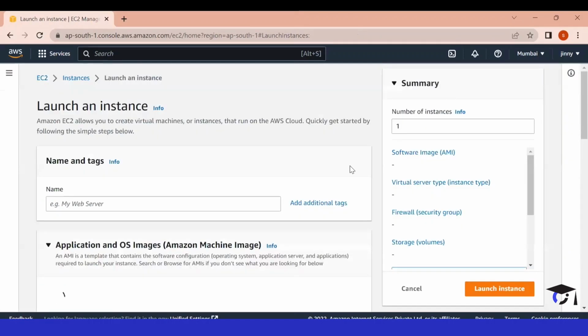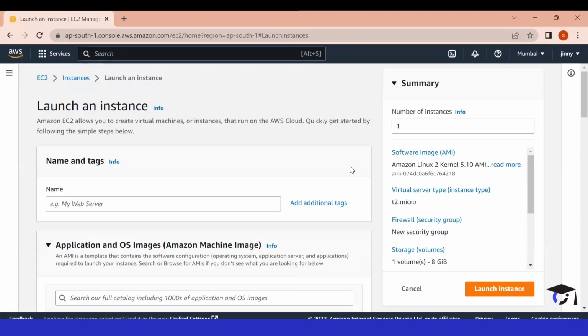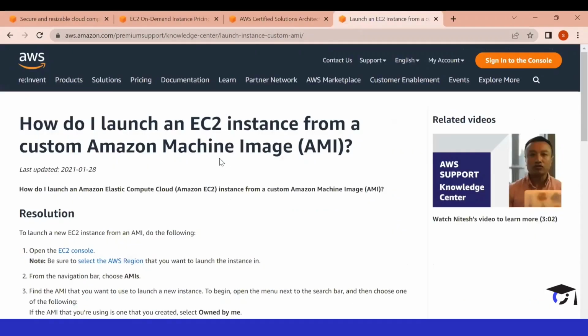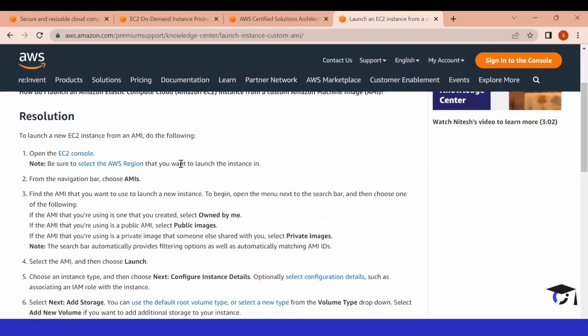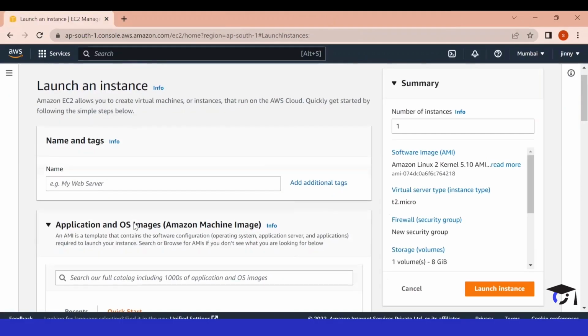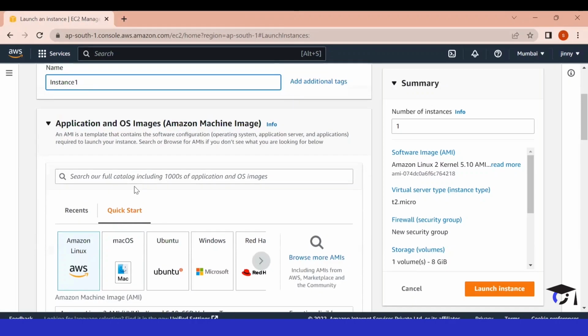For your reference, we also have one documentation created by AWS itself, where it talks about all the complete steps we have to follow to launch an EC2 instance. If you go to this website, here they talk about all the steps you'll have to follow to launch an EC2 instance. Now let's go back to our console and give a unique name to our instance. For now, I am giving it the name instance 1. After this, we'll have to select the OS image.